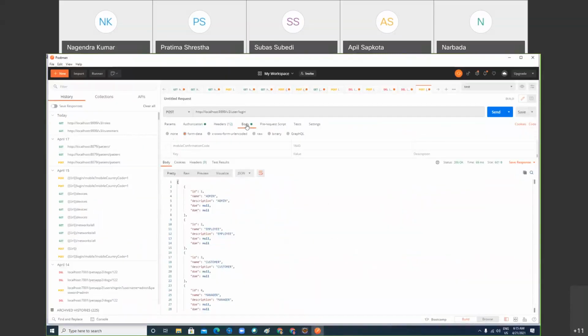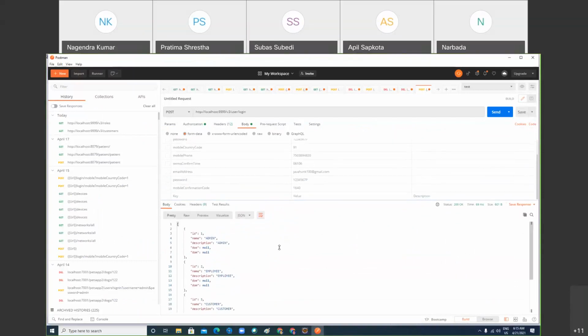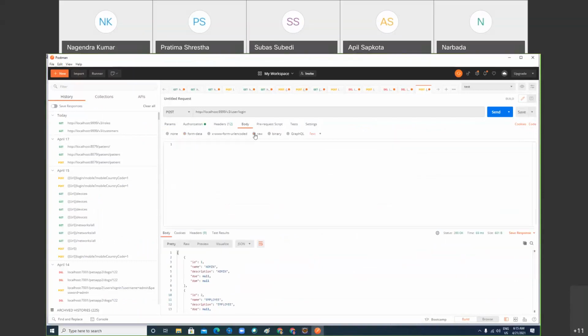You have to click on the body. Can you see this? Here select raw, and here you can write your data in JSON format. What am I sending? Any guess? Username colon java100@gmail.com and password is taste@123. Done, right? Here I'm sending my JSON data, and now send.